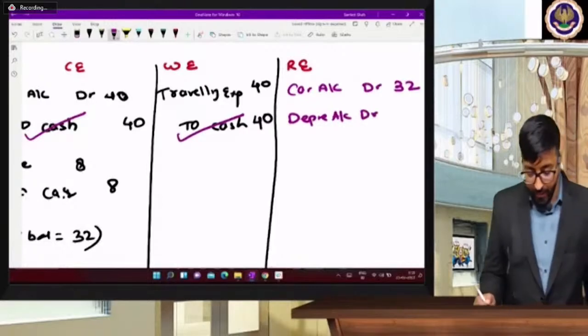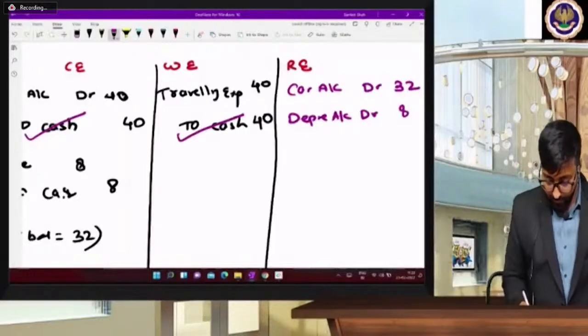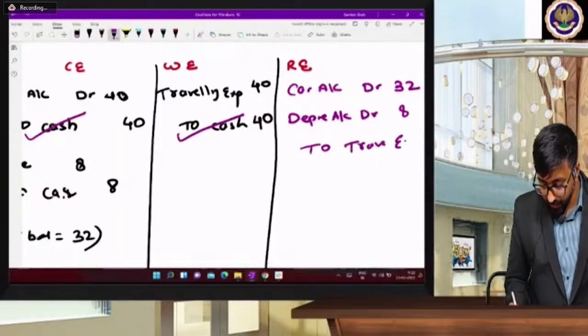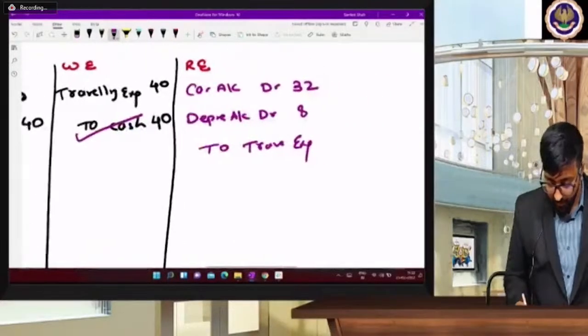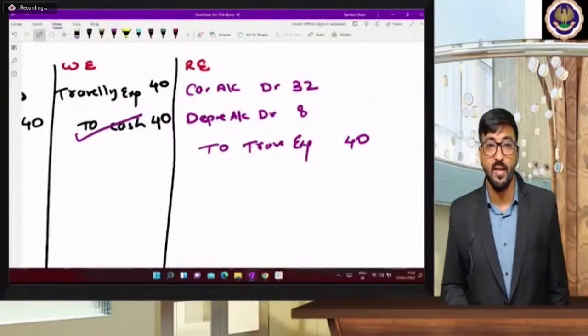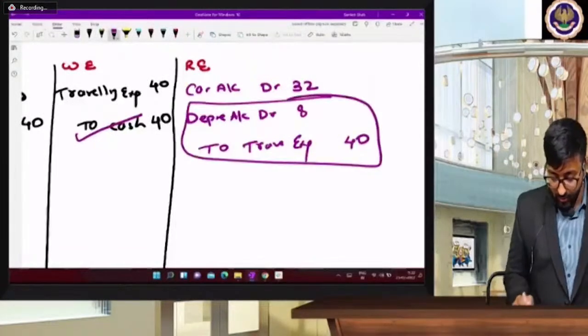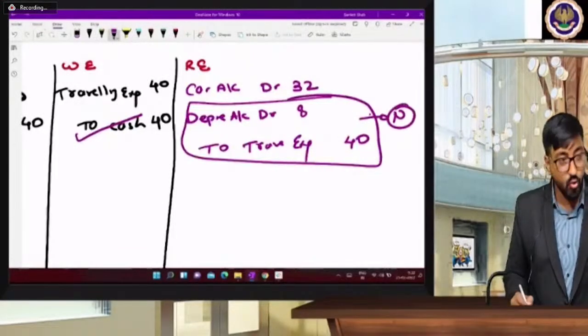Depreciation account debit 8. Traveling expenses, you are going to cancel it 40. But beta, these two accounts are nominal accounts.